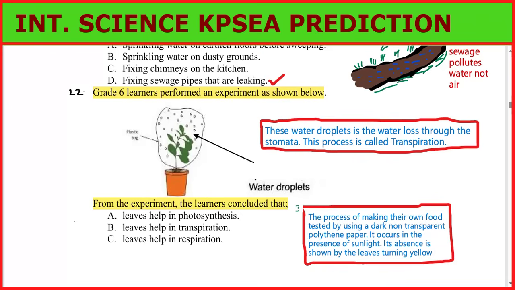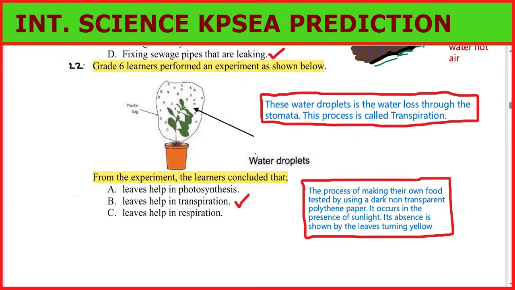And once they turn yellow, we say that photosynthesis has not taken place. Therefore, if this was dark and they observed later that the leaves turned yellow, we could say photosynthesis did not take place. But now, since this one showed droplets of water, we go with leaves help in transpiration, water loss through the leaves.